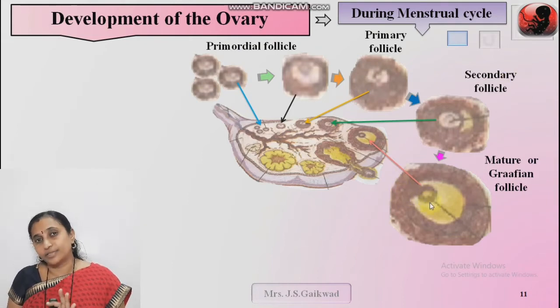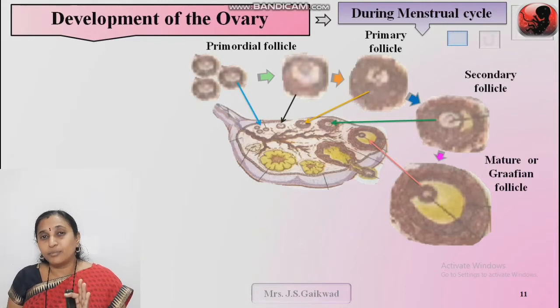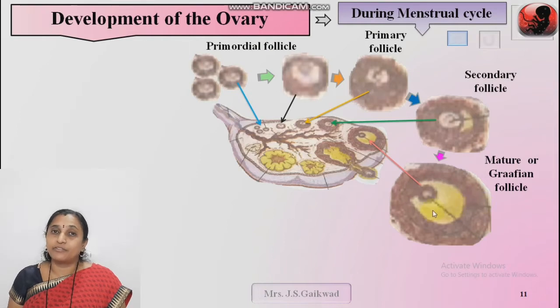But this secondary oocyte is immature. Okay, see here I am telling about the secondary oocyte. It is haploid. It is said to be fertilized only when it gets fertilized with the sperm. Before fertilization, it is known as unfertilized ovum. Another name for the secondary oocyte is unfertilized ovum.